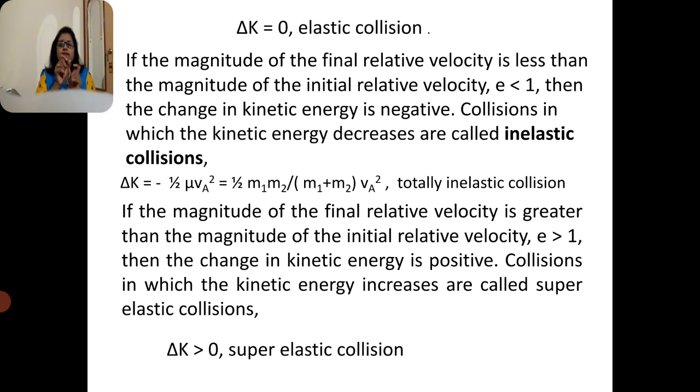In another case, if the magnitude of the final relative velocity is less than the magnitude of the initial relative velocity, then the coefficient of restitution is less than 1, and the change in kinetic energy is negative, so it is called an inelastic collision.